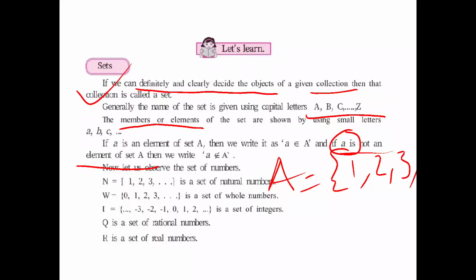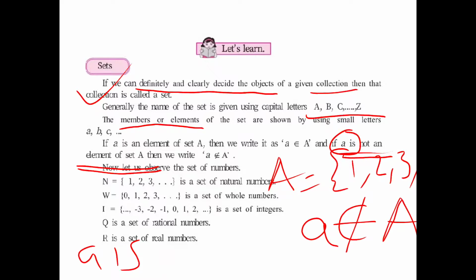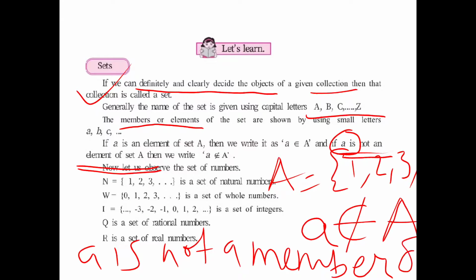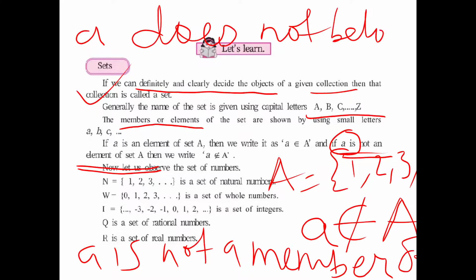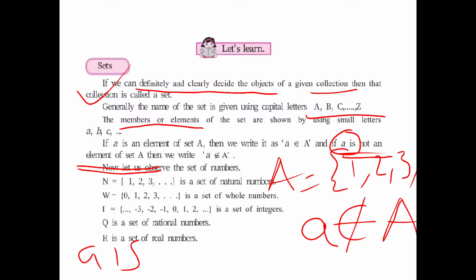So how am I going to write this? 5 does not belong to set A. In word form, 5 is not an element of set A. Another way of writing is 5 is not a member of set A. And the last one is 5 does not belong to set A. So I hope students this is clear.